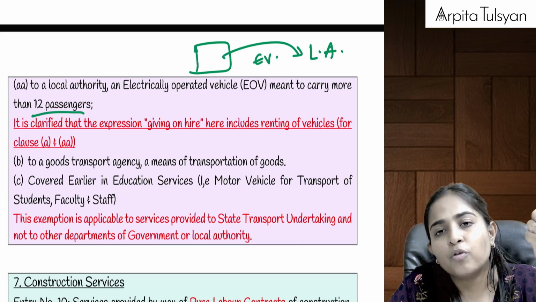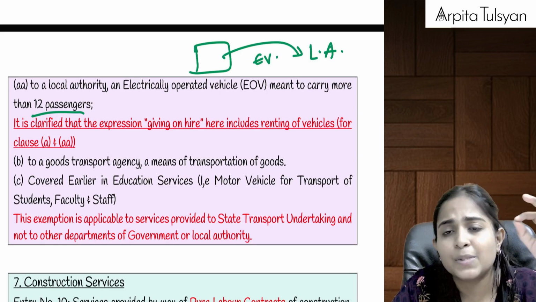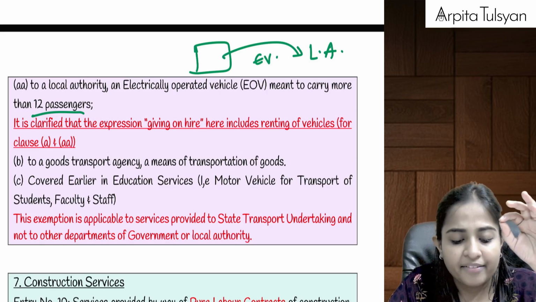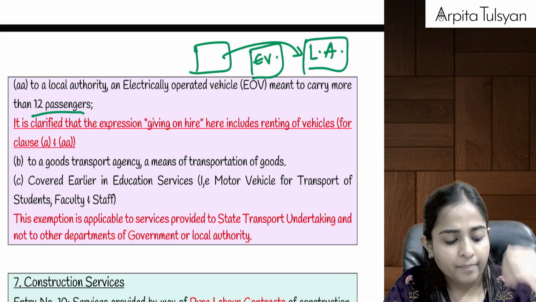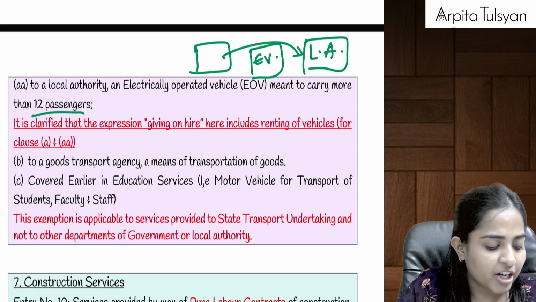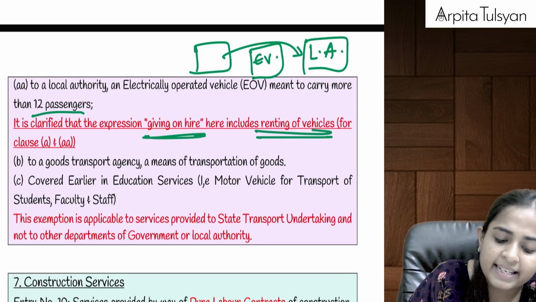Above, we had given a motor vehicle to a state transport undertaking on hire. Here we are giving an EV vehicle on hire to a local authority. Then the GST on these hiring charges will be totally exempted. Giving on hire also means renting of vehicle.